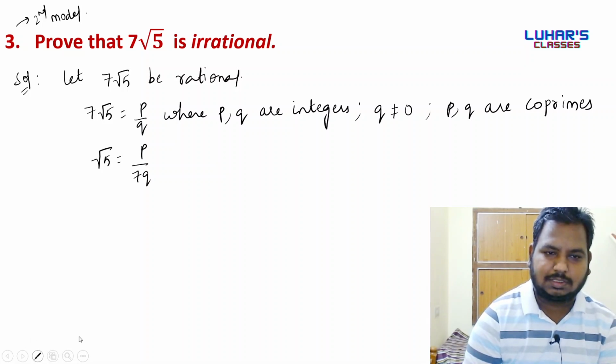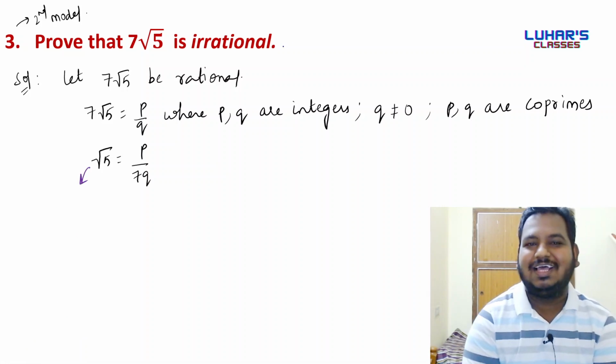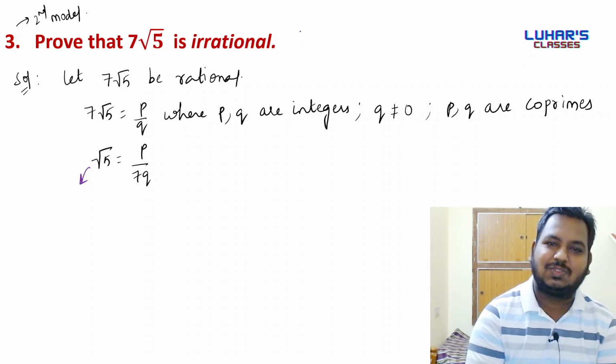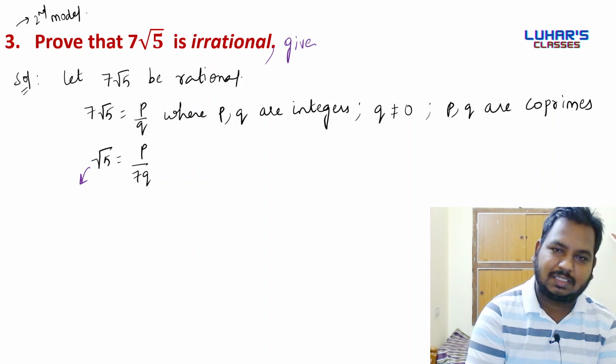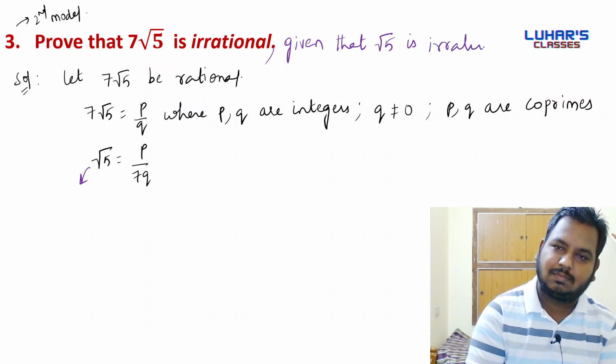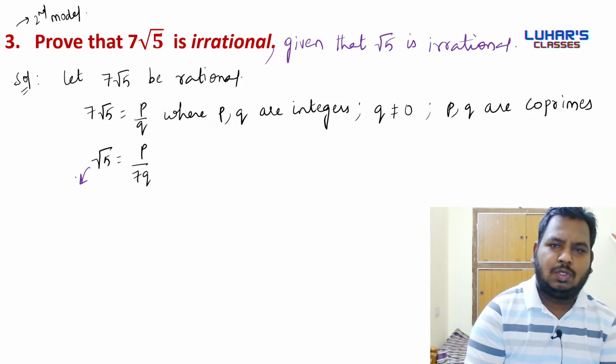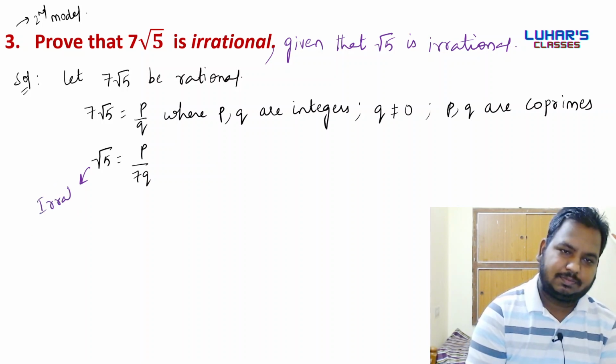In the question, given that root 5 is irrational. So root 5 is irrational, no doubt in that.